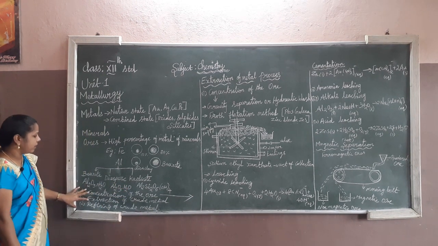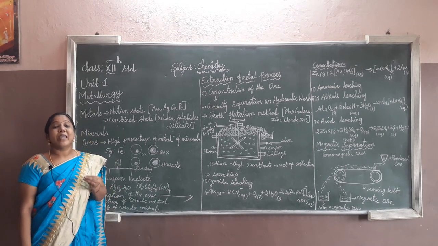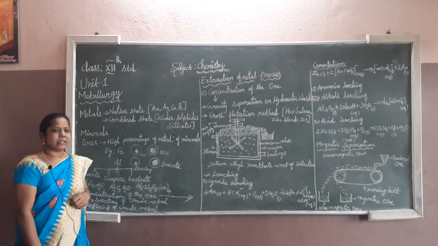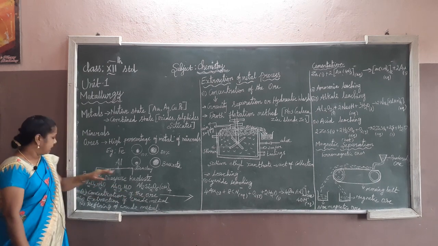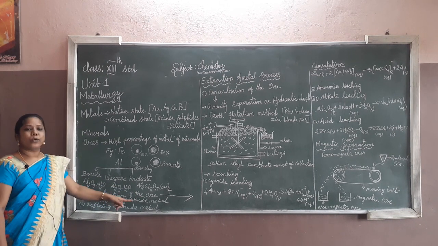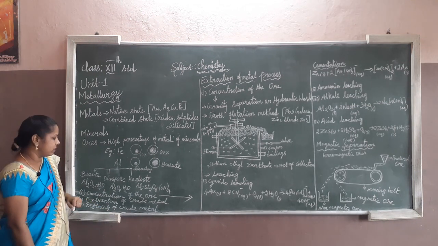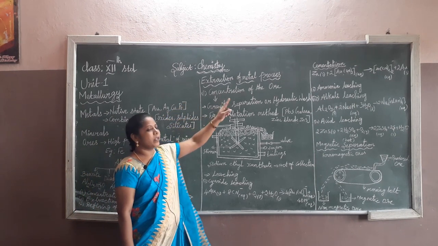Okay? And then go for the process of the separation method, that is the extraction method. Here there are mainly three methods. The first method is concentration of the ore, then extraction of the crude metal, and then refining of the crude metal. Now I am going to explain about the concentration of the ore.